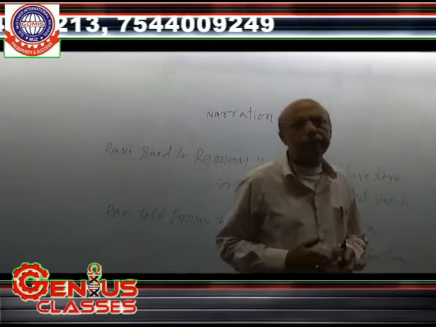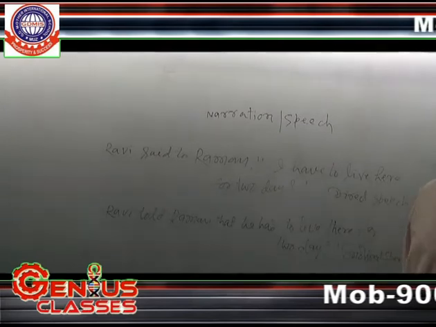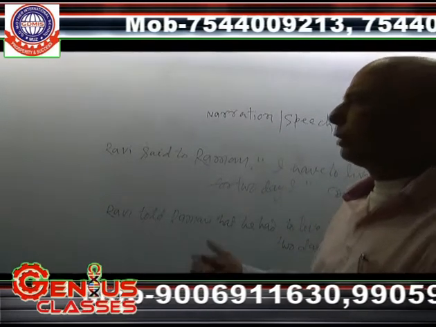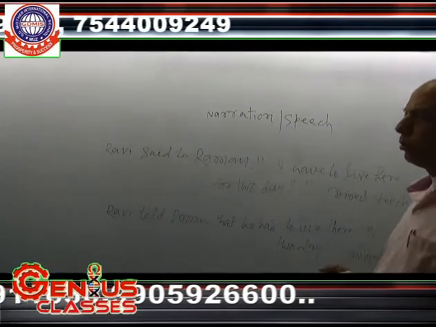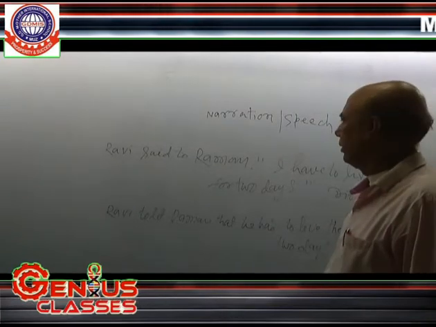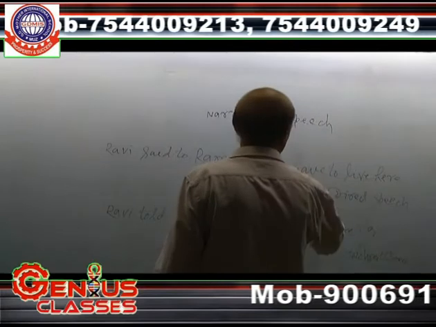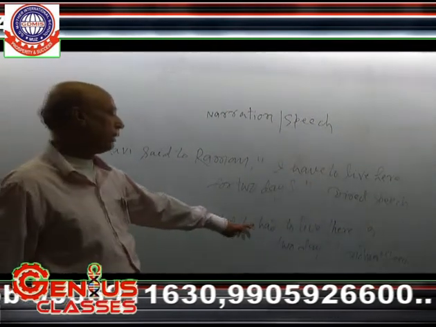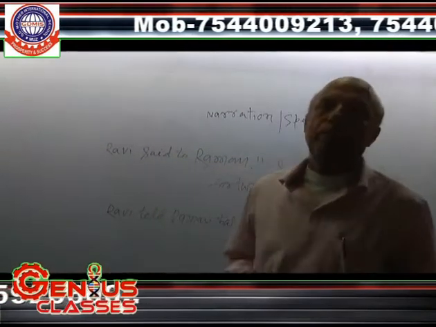So there are many words which are changed in the course of changing from direct into indirect. According to that rule, here has been changed into there. Ravi said to Raman, I have to leave here for 2 days, direct speech. Ravi told Raman that he had to leave there for 2 days.